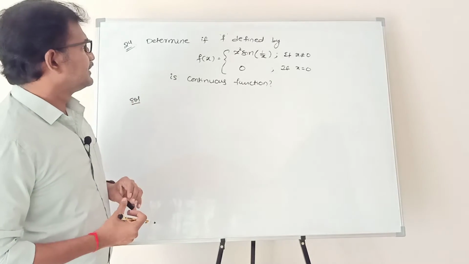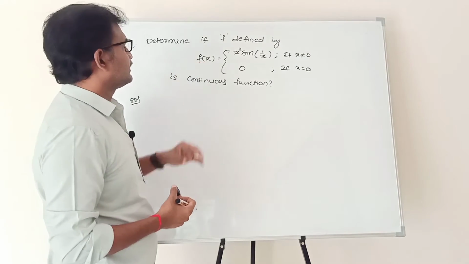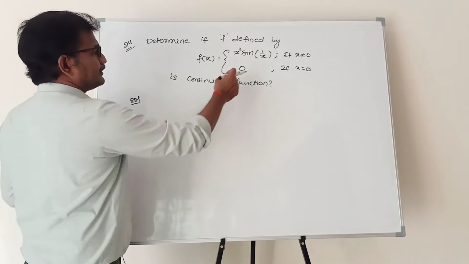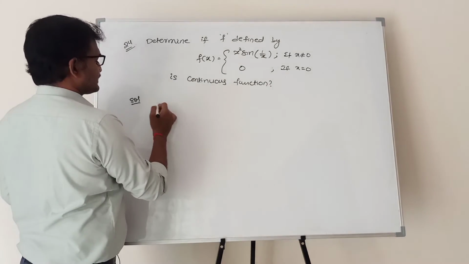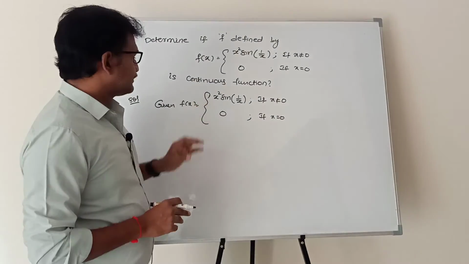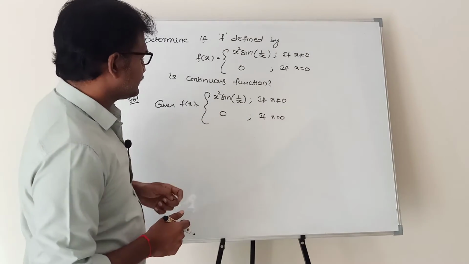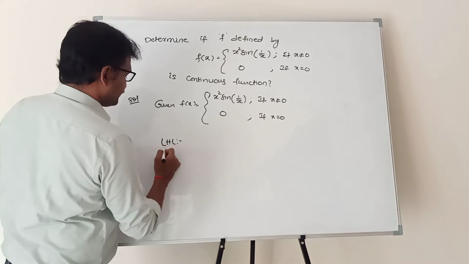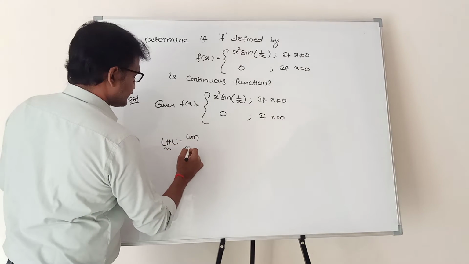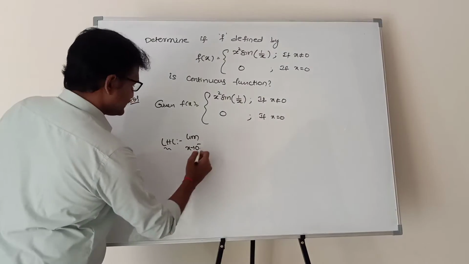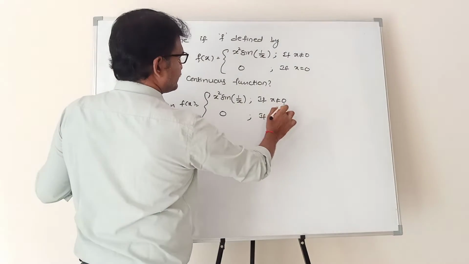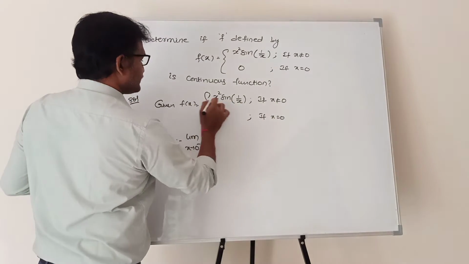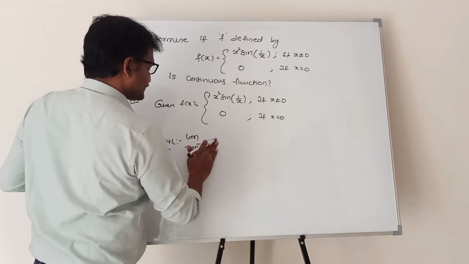Next problem. Determine if f defined by f of x equal to x square into sin 1 by x if x not equal to 0, and 0 if x equal to 0, is a continuous function. Find left hand limit. Limit x tends to 0 minus means x not equal to 0. If x not equal to 0, then what is the function? x square into sin 1 by x.